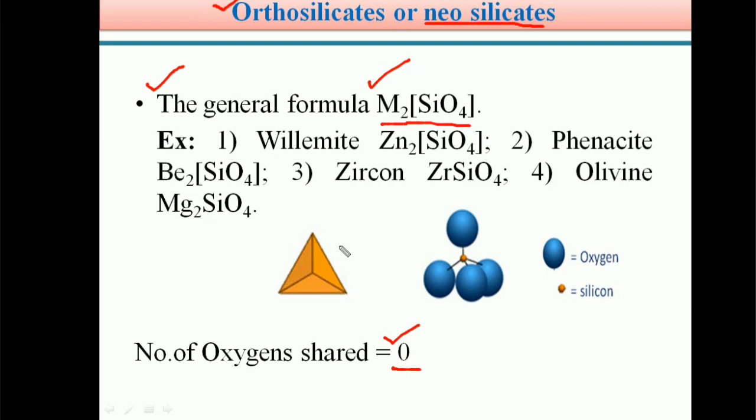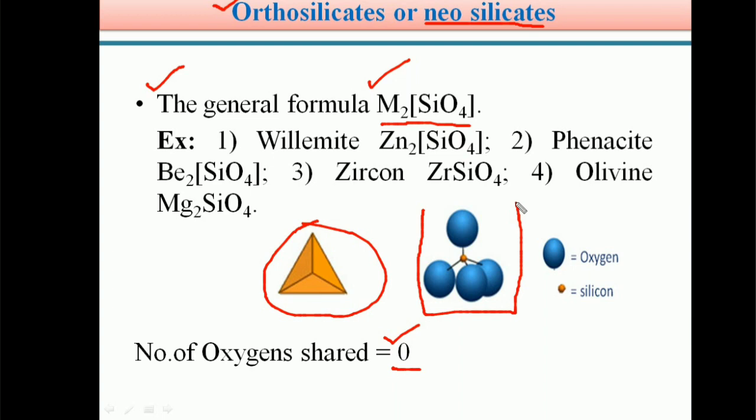This follows strictly a tetrahedral geometry. Students, using the ball and stick method, we show here the picture of the orthosilicates. For our convenience, this blue ball denotes oxygen and the smaller yellow ball indicates silicon. So this is our silicon, and silicon is attached to 4 oxygen units, and the charge is balanced by the metal ion.